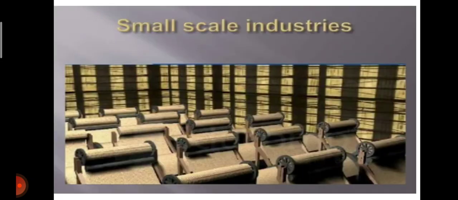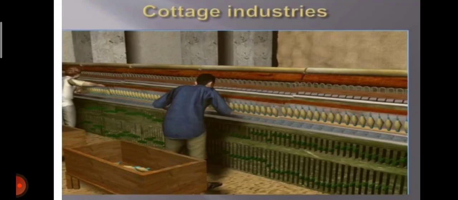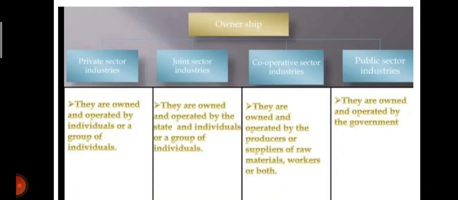Clear? Now you can see small scale industries examples. This picture shows small scale work, where you are seeing the spinning of thread. So, cottage industries. Next, on the large scale industries you can see there is high infrastructure at a large scale.